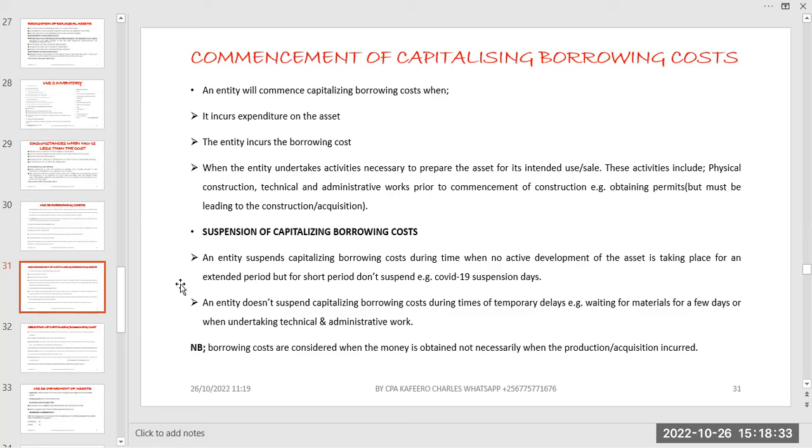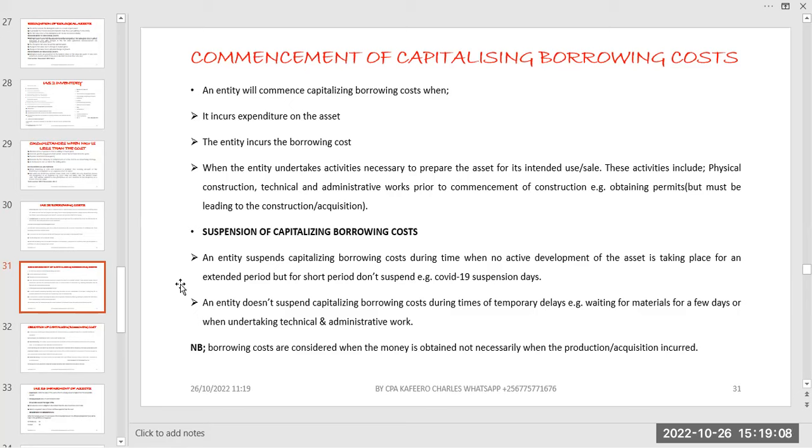You can base on that, because they suspended movements and all that, even the construction, then for a certain period of time you say, for this period, I'm going to be expensing these costs. Suspending doesn't mean that you are going to ignore them completely. You will be expensing. One of the things that you will be benefiting when you are expensing them for that period is that you are going to be paying less tax.